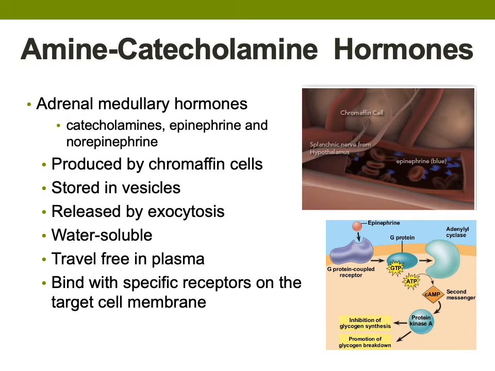On the other hand, the other amine group, the catecholamines, are produced in the adrenal medulla. These hormones, epinephrine and norepinephrine, are produced by chromaffin cells within the medulla. Catecholamines have very similar properties to those of protein and polypeptide hormones. They are stored in vesicles, allowing the adrenal gland to stockpile, and they are released by exocytosis. And like polypeptide protein hormones, catecholamines are water-soluble, meaning they can travel through the bloodstream. Norepinephrine and epinephrine bind with specific receptors located within the target cell's plasma membrane.